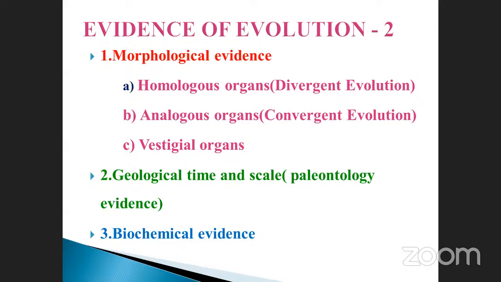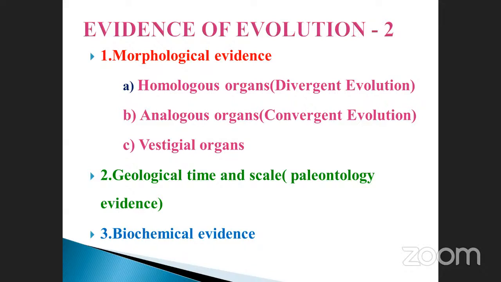They may ask the questions. Homologous organs are also called divergent evolution. Analogous organs are also called convergent evolution. And the third one is called vestigial organ. Okay, these are all considered morphologically physical, that means physical body nature. Okay, morphological evidences. And second one is geological time scale, paleontology evidence. Paleontology is nothing but the fossils. And third one is called biochemical evidence.